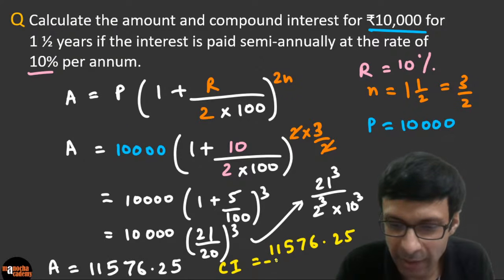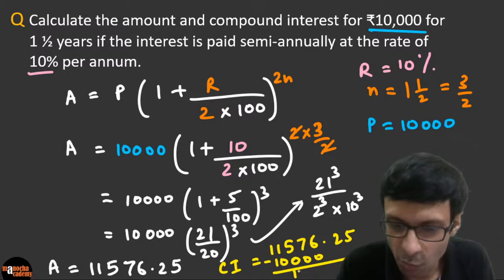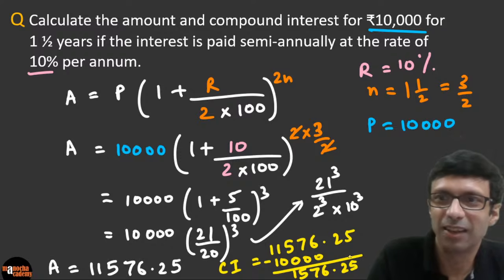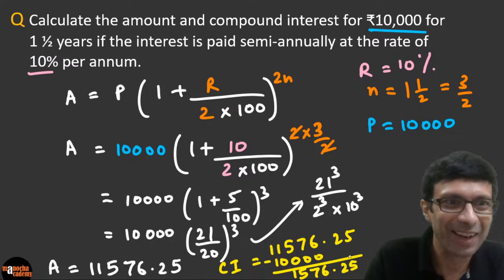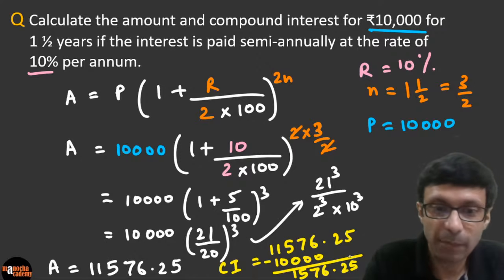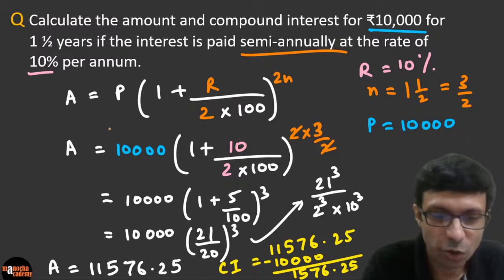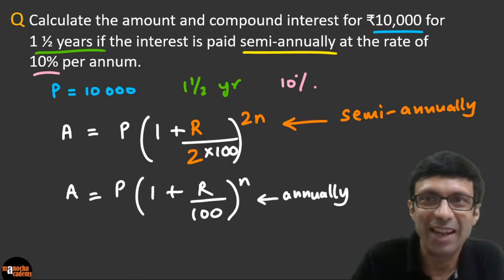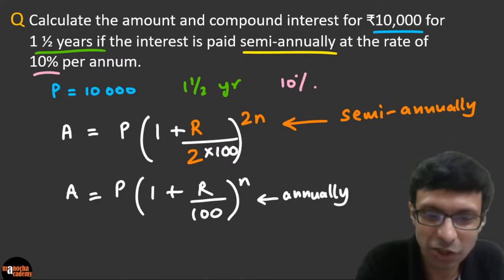11576.25 minus 10,000. So simple, right? So basically it's going to be 1576.25. Do you guys see that here? I think I have to move a bit to show you. All right. Excellent. Is that clear to you guys? Fantastic. So in semi-annually, please be careful. You just have to take this formula and do r by 2 and 2n. So can you see we have just changed the formula?